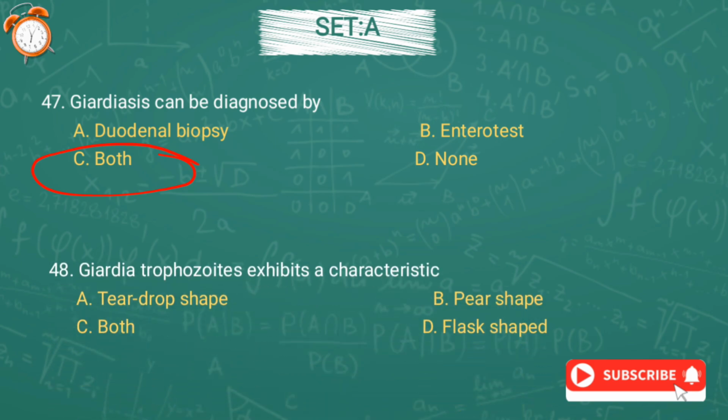Question number 48. Giardia trophozoites exhibit a characteristic option A, teardrop shape, option B, pear shape, option C, both, or option D, flag shape. And the correct answer is option C, both, that is teardrop shape and pear shape.